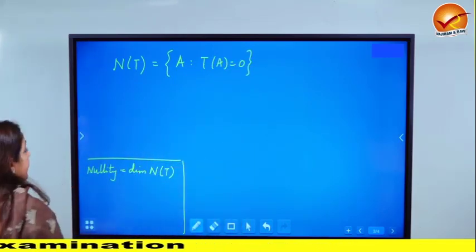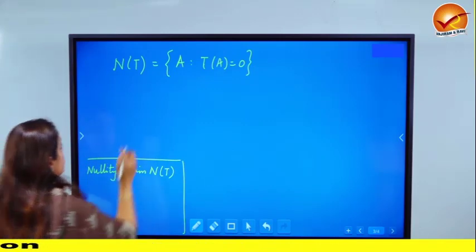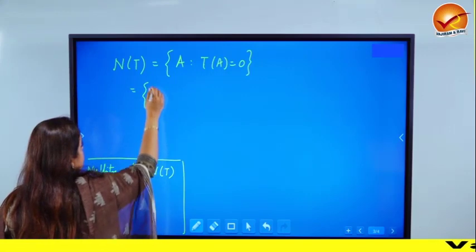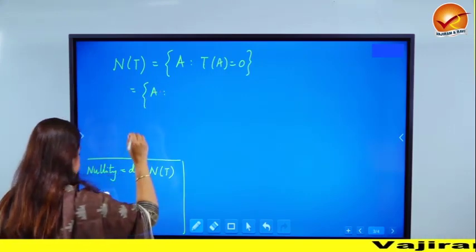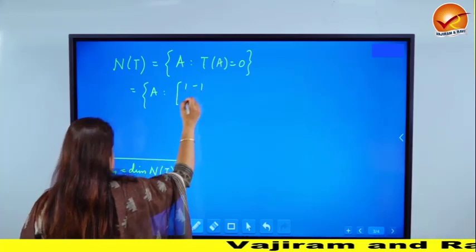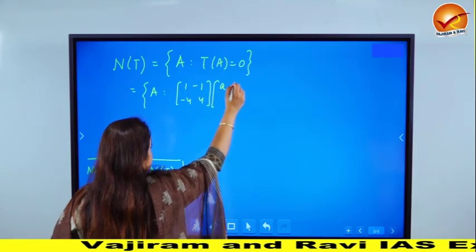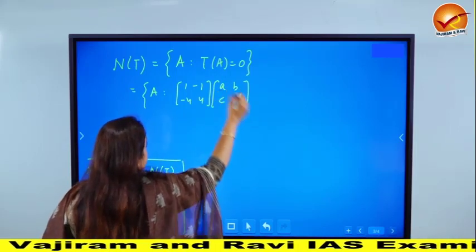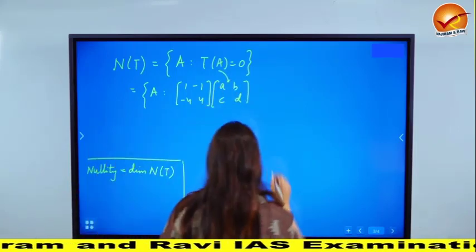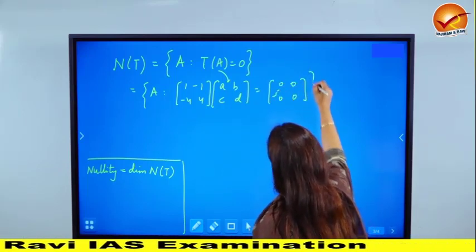What is the definition of T of A again? It is BA, so 1, minus 1, minus 4, 4 times, let me introduce A as a, b, c, d, is nothing but the 0 matrix.